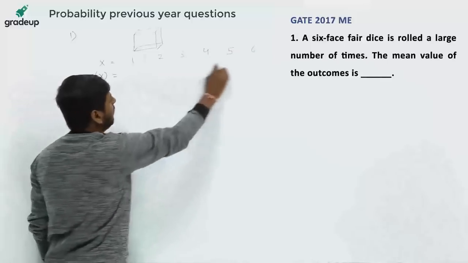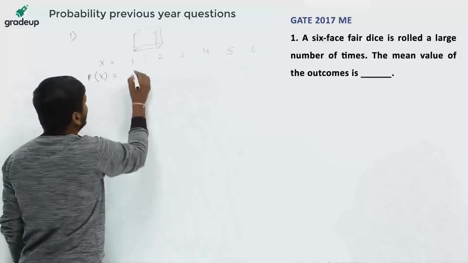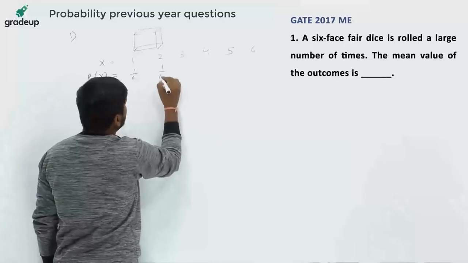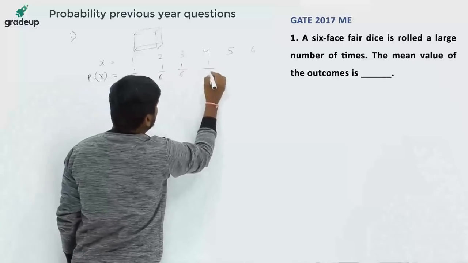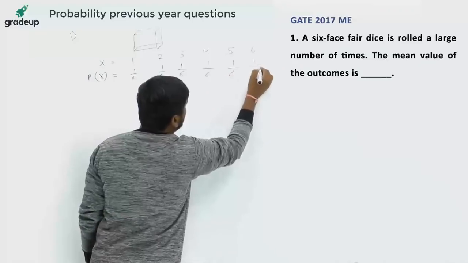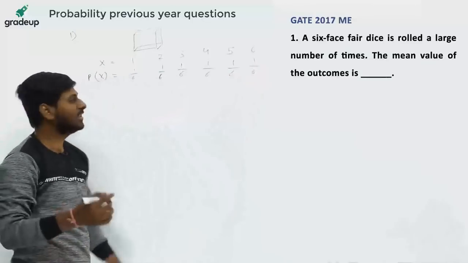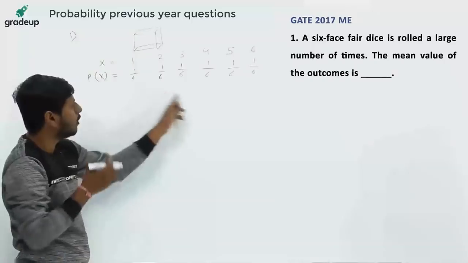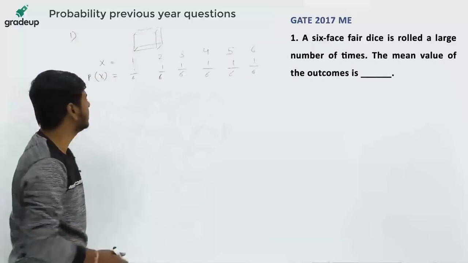And what is the probability of getting all these outcomes? It is 1 by 6, 1 by 6, 1 by 6. All the probabilities is 1 by 6. Why? Because in the question it is given that this is a fair dice. So fair means all the probabilities will be 1 by 6.